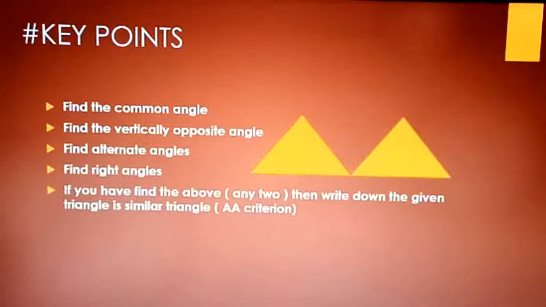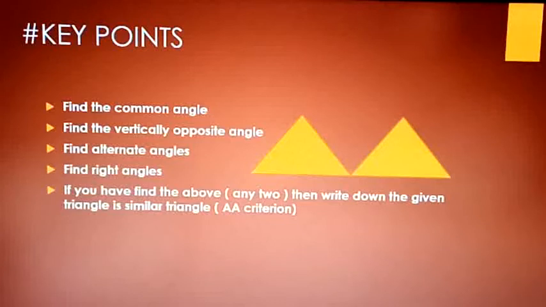If you have found the common angle, just write it down. The next one is to find the vertically opposite angles, or find the alternate angles, or find right angles. Out of these four, if you have found any two, then directly write down that the triangles are similar by using AA criteria.